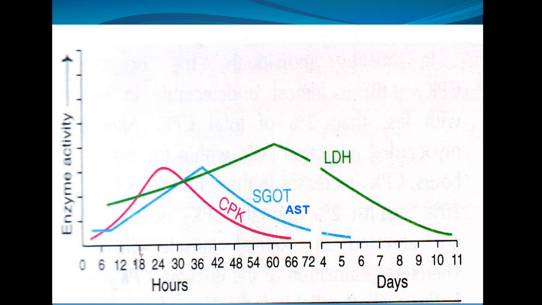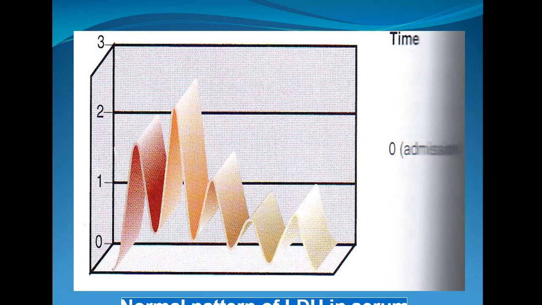Then LDH. You can see the LDH concentration peaks on the 3rd day. So after 3 days LDH concentration is very high, and after 3 days of MI you can go for LDH estimation in the blood, which is more specific to identify whether the patient had myocardial infarction or not. So this is the order of identification of enzymes in myocardial infarction.